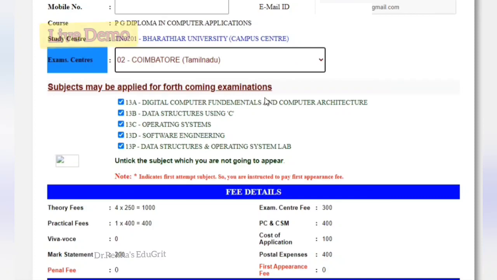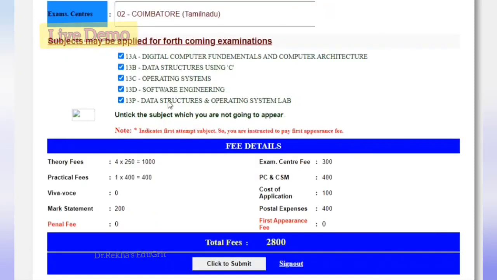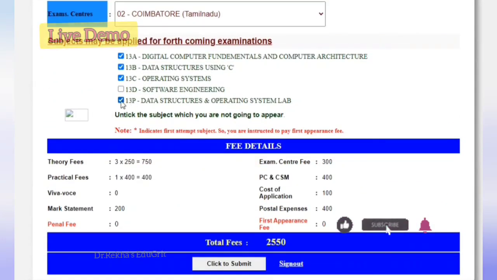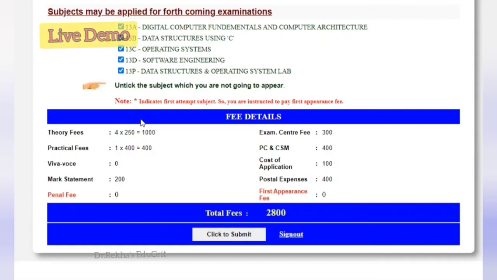Next, all the subjects for the upcoming examinations will be given with tick marks. You can remove the tick mark if you are not willing to appear for the exam. Anyway, the timetable for the December 2021 examinations is given, so you can check the timetable, and if you are not able to write the exam, you can just untick the subject. Well, if you are a first year student, then you have to tick all the current year subjects, and you are instructed to pay the first appearance fee.